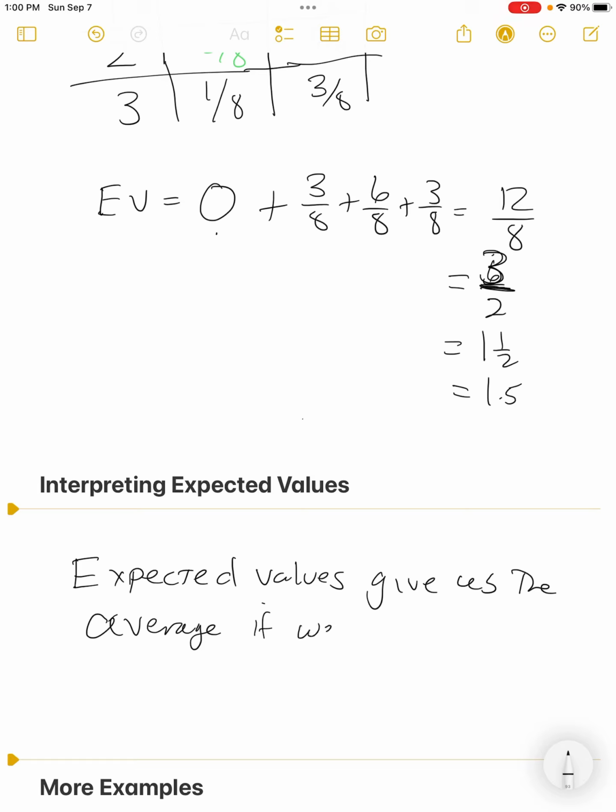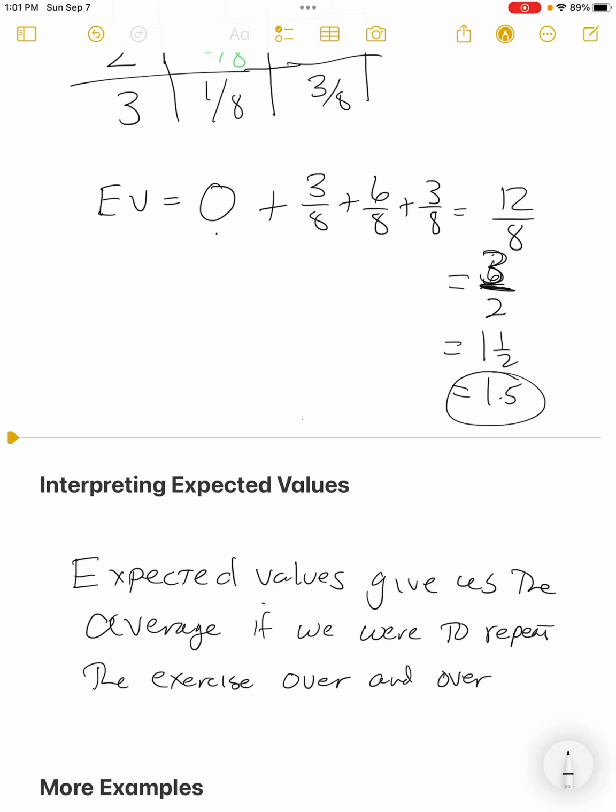It gives us the average if we were to repeat the exercise over and over. Right? Again, the language may be slightly different as you read through the book.